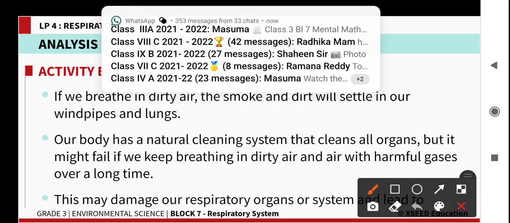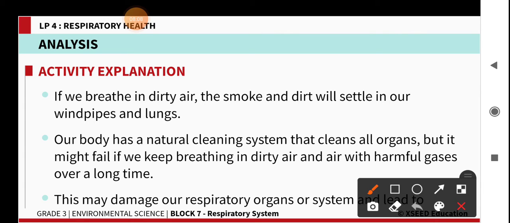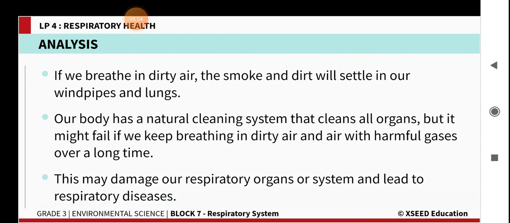When we are breathing dirty air or smoke, this will go and settle in our windpipe and the lungs. This dust and smoke will deposit there. Our body has a natural cleaning system that cleans all the organs, but it might fail if we keep breathing in dirty air and harmful gases for a long time. So to keep our respiratory system healthy, we need to do regular exercise, and also see that the air around is clean and people do not smoke.